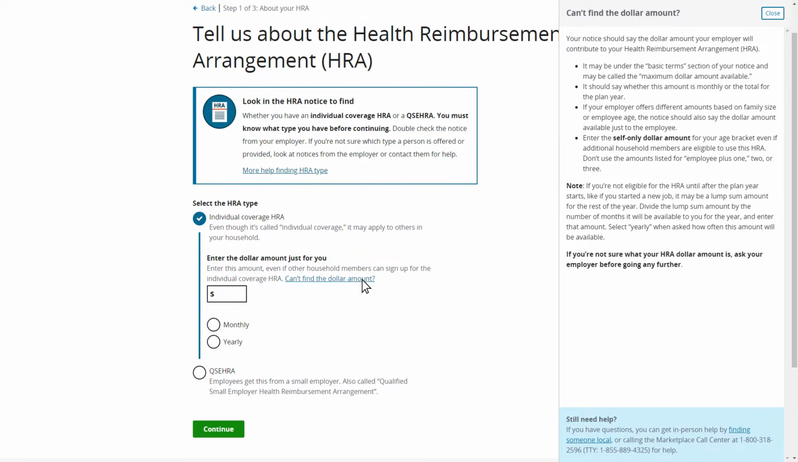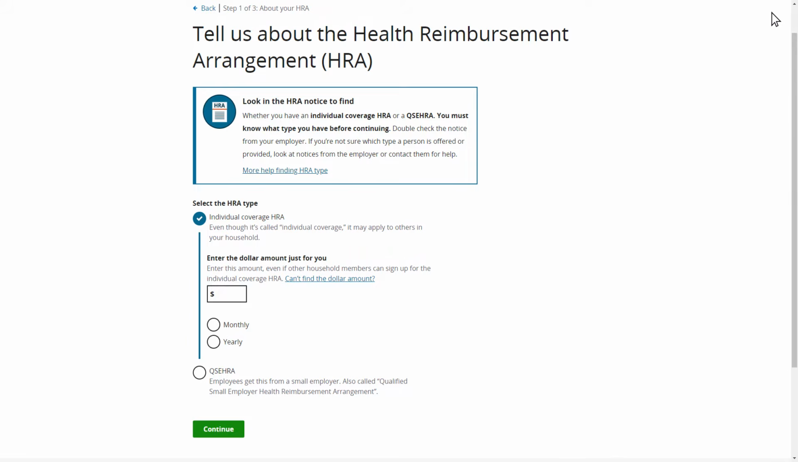Tom is 30 years old, so he will enter his monthly amount of $200 that is associated with his age bracket. Tom is single and claims no dependents, but if he did, he would still enter the self-only amount in the tool. Now that Tom has the information he needs from his notice, he selects Close to leave the help drawer. Tom now enters $200 as the amount and selects monthly as the frequency included in his notice. Then he selects Continue to go to Step 2 of the tool.